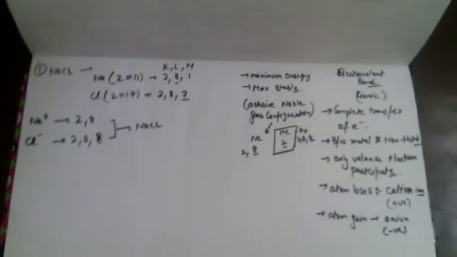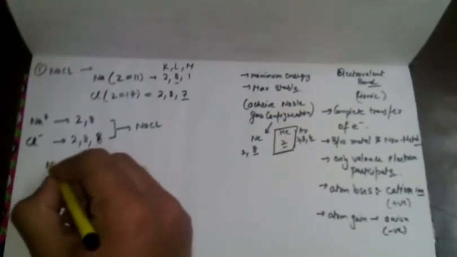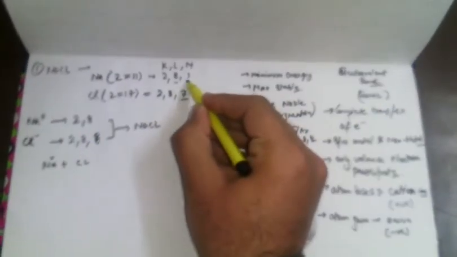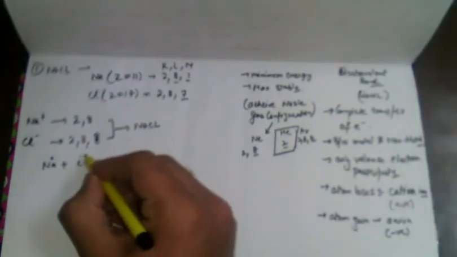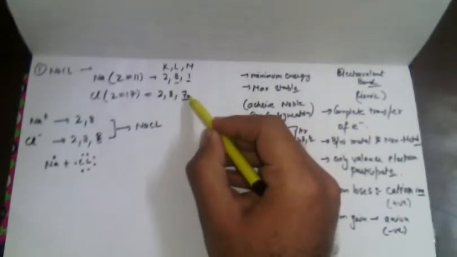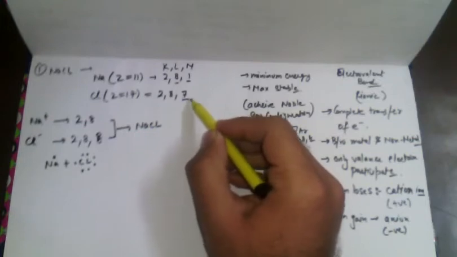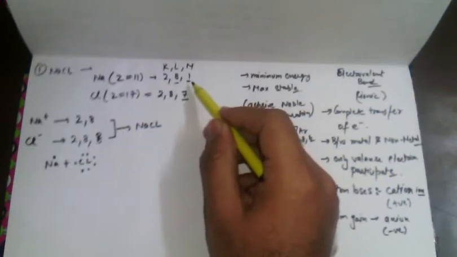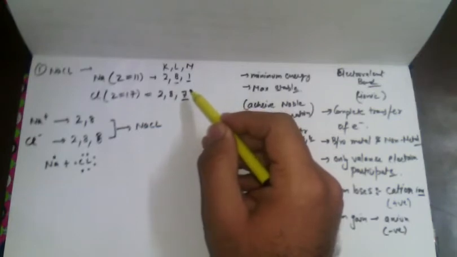How can we write it in the form of a reaction? We will write Na plus Cl. Sodium is having the 1 electron in its outermost shell. Chlorine is having the 7. 1, 2, 3, 4, 5, 6, 7. Chlorine could also lose the 7 electrons, but it is not possible, because what is our purpose? The minimum energy we use to remove an electron. It becomes very difficult to remove 7 electrons instead of 1 electron. So we always prefer the convenient, easiest way to remove an electron to form a bond easily.